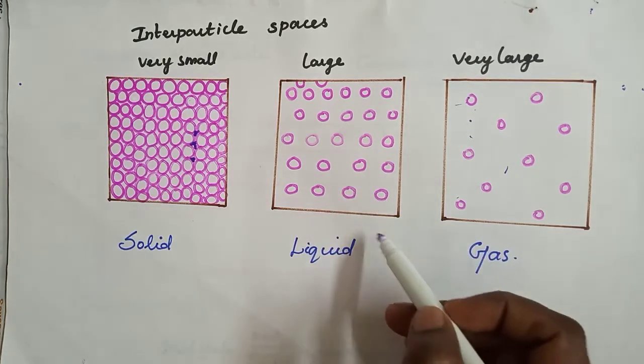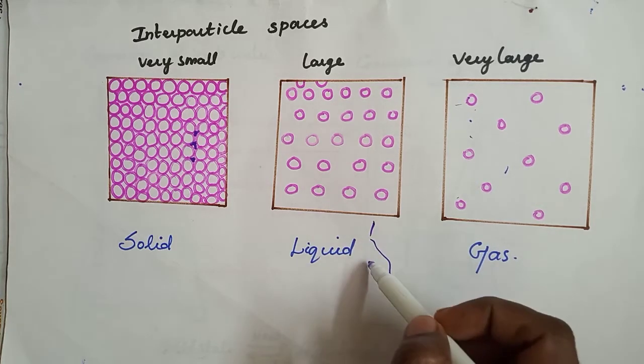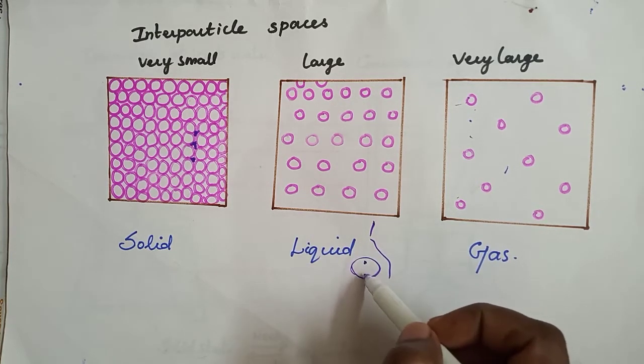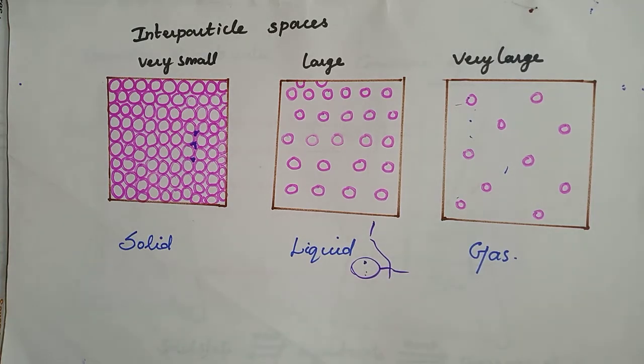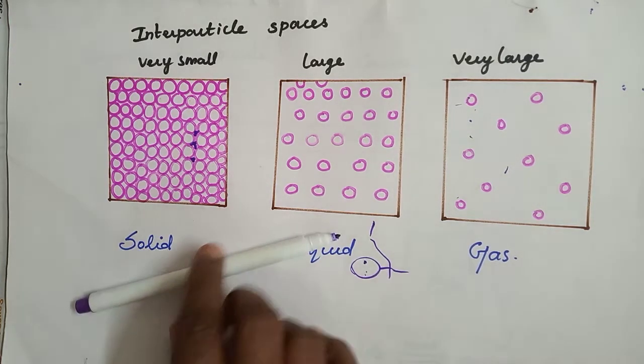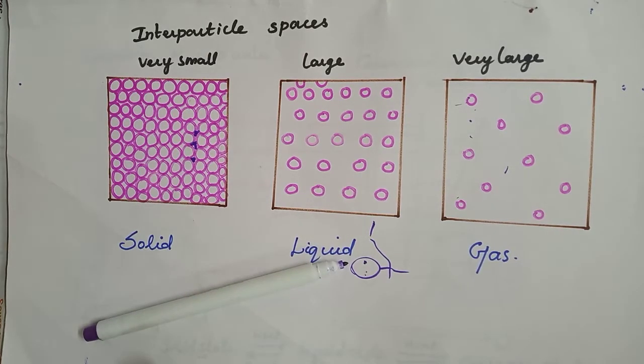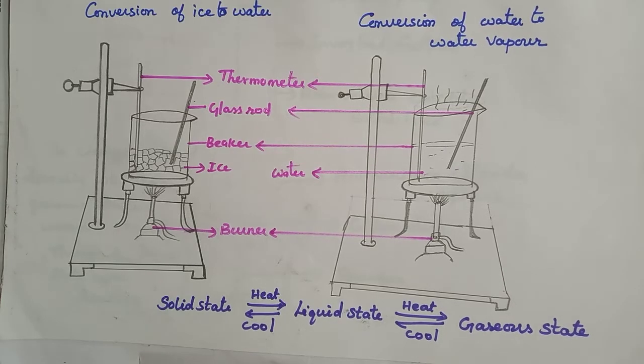Because of that, a river flows. If you pour water here, the water will flow. But a solid will not flow. See, I kept the solid like this, so it has definite volume and shape. Next, till now what we learned is that the three states of matter differ with respect to interparticle spaces. These are minimum in the solid state and maximum in the gaseous state of a substance.